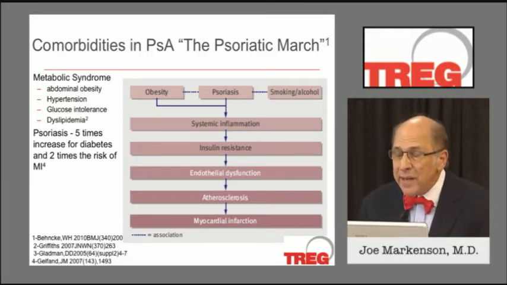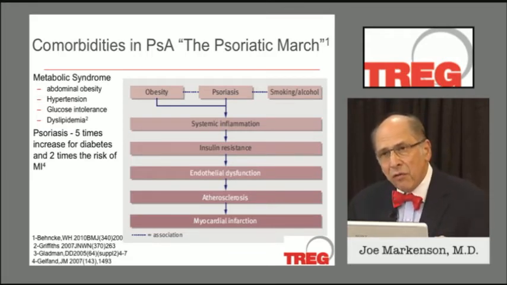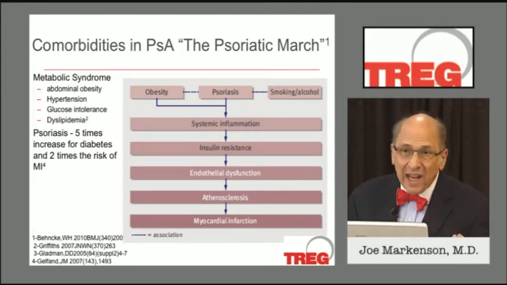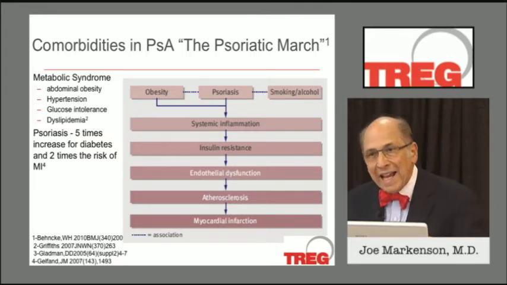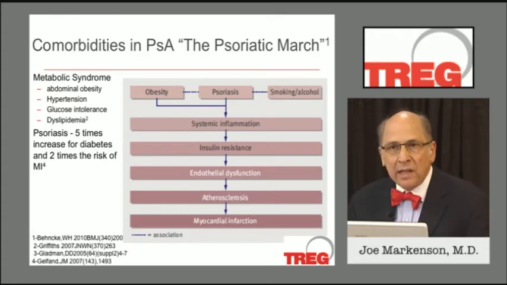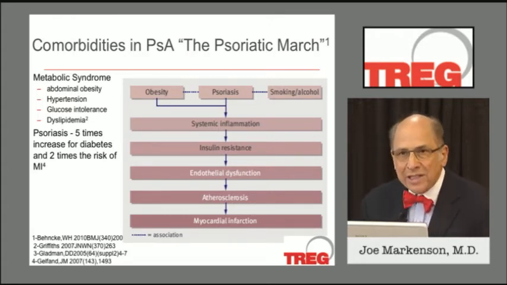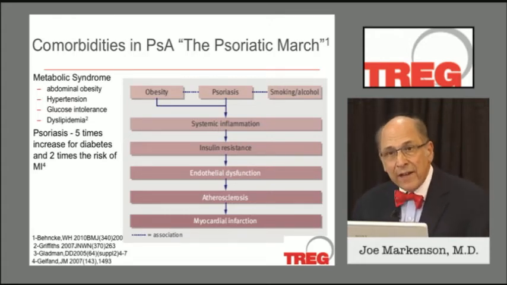Now remember what this means. You change insulin from anti-arthrogenic type of properties to pro-arthrogenic, and that allows more endothelial dysfunction, increased atherosclerosis, and eventually will end up in a myocardial infarction.